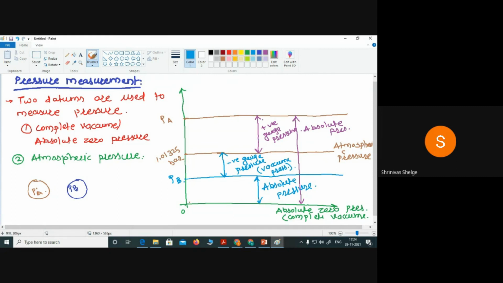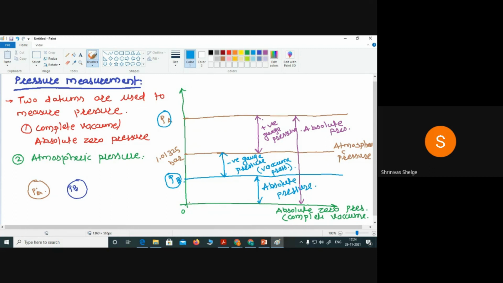This positive and negative pressure comes only when we measure the pressure with reference to atmospheric pressure. But when we measure the pressure with reference to absolute zero pressure, the negative pressure is not possible. Always the pressure will be positive. You can see here PA is positive as well as PB is also positive when we measure with reference to absolute zero pressure.